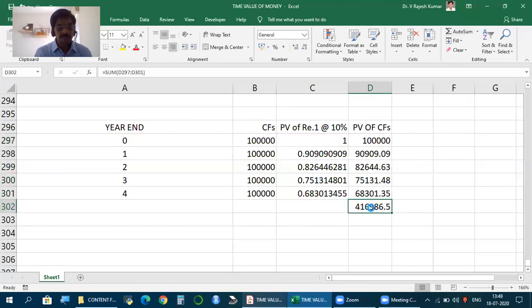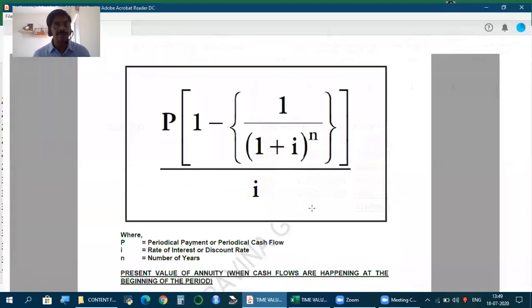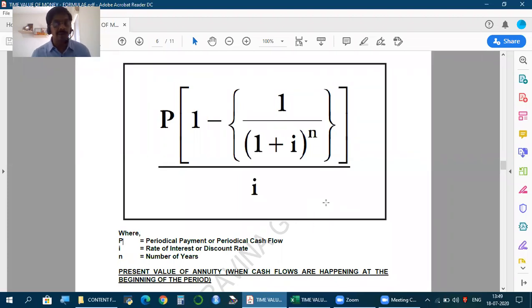This is the total. So instead of cash flows happening at the end of each year, if it happens at the beginning of each year, end 0 means today, beginning, this will be the present value. But how to calculate it using the formula, same as what we discussed in the case of future value. And this is the formula we can use to find present value of annuity when cash flows are happening at the end of the period. In all cases, this is the standard normal.